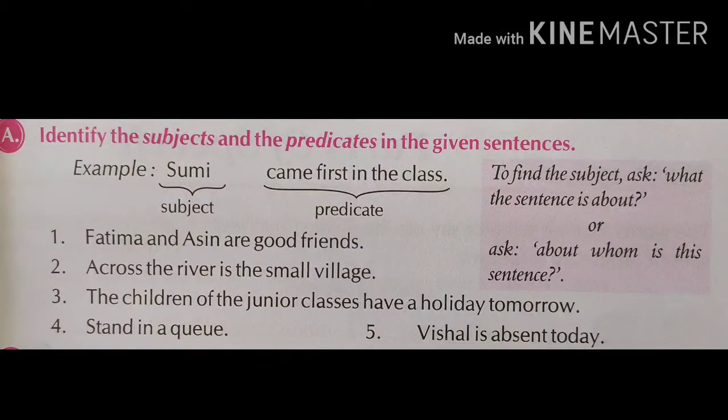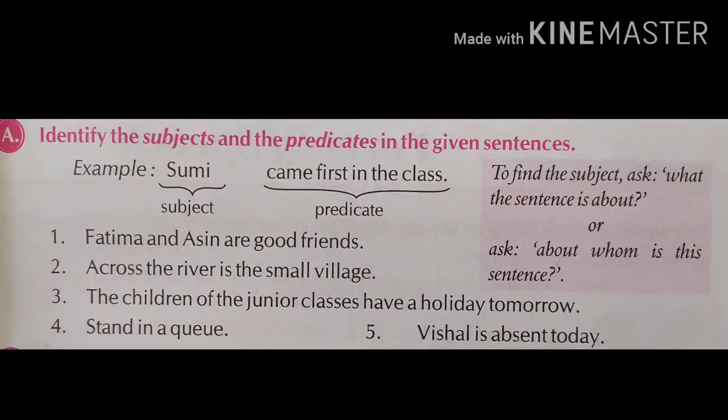Sentence number 1. Fatima and Asin are good friends. Here this sentence is about Fatima and Asin. So Fatima and Asin are the subject. And are good friends, this part of the sentence tells us about Fatima and Asin. So this will be the predicate.